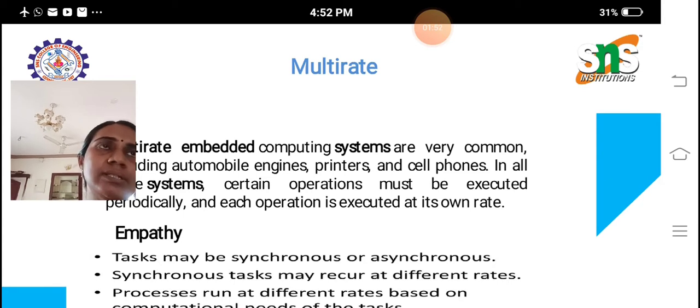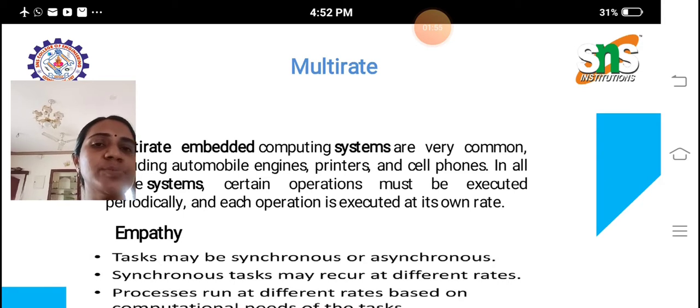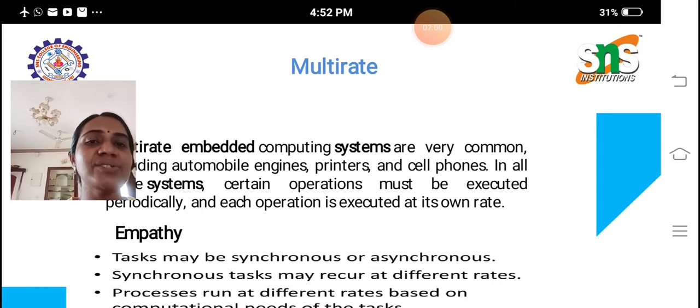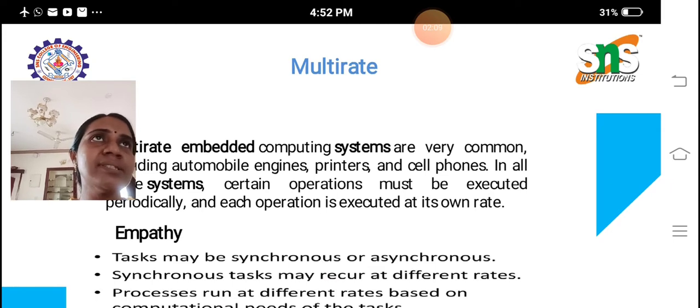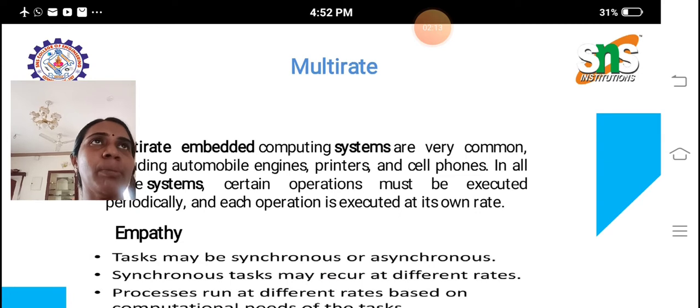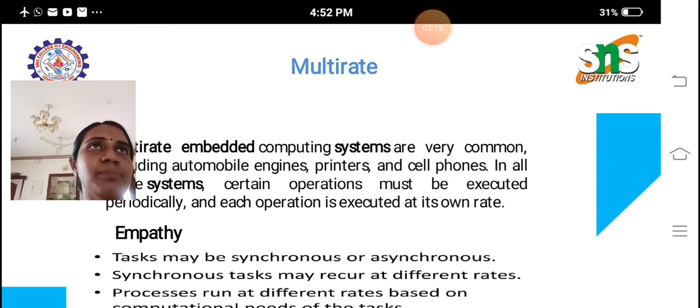In all these systems, certain operations must be executed periodically and certain operations must be executed at a very rare time. So based on the design structure, we can implement this multi-rate in the automobile industry. Based on the structure and the customer demands, we are incorporating this system design concept in our automobile industry. So that is our empathy part.